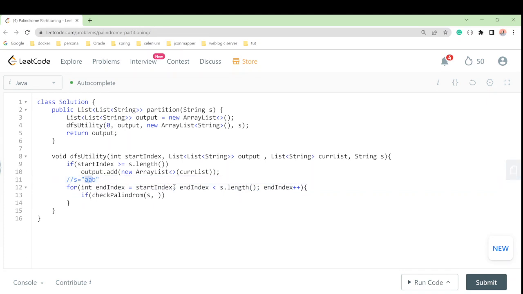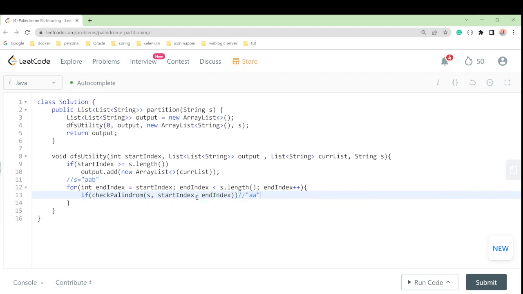Let's see, we have two things, right? A and A, 2 times is coming here. Suppose the current we have is like this, 2 things we have, A and A. Then we have to start and we have to end again, right? So we will pass our start index and end index, these 2 things we will pass.